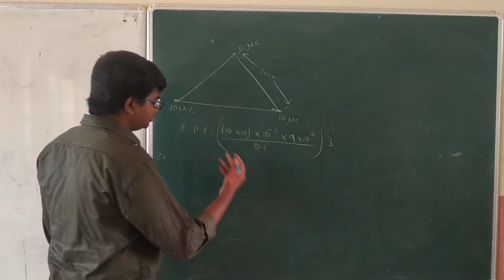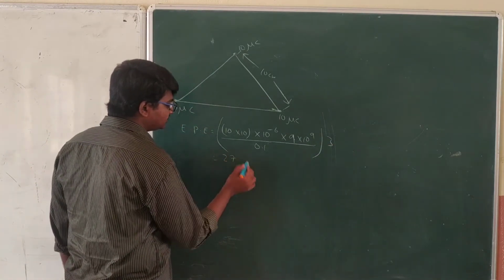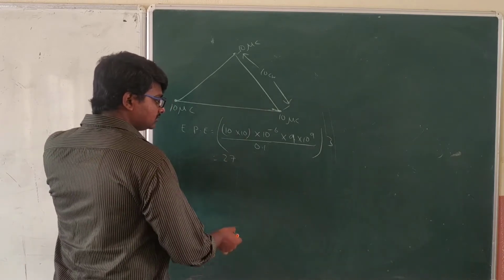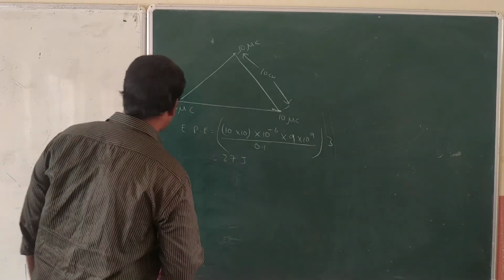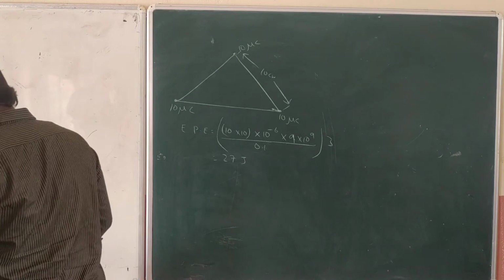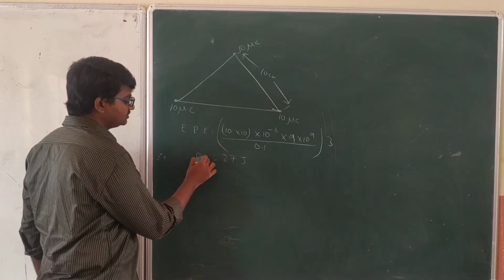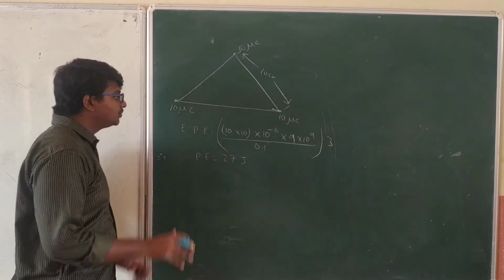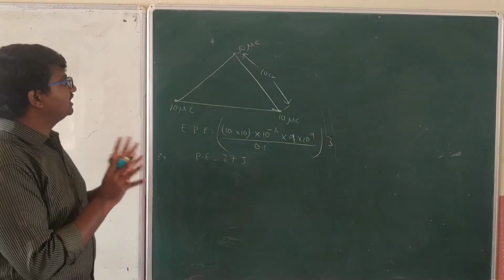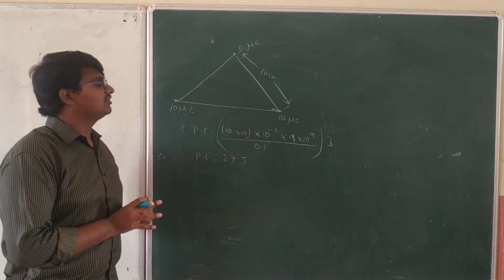If you do this whole calculation, you are going to get 27 joules of potential energy stored in this equilateral triangle system of charges.